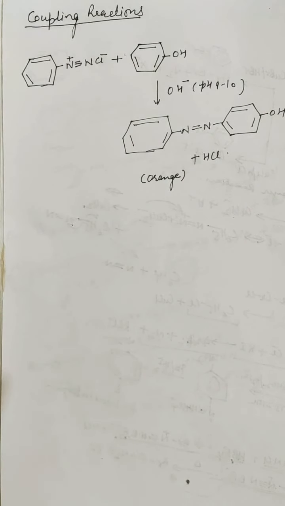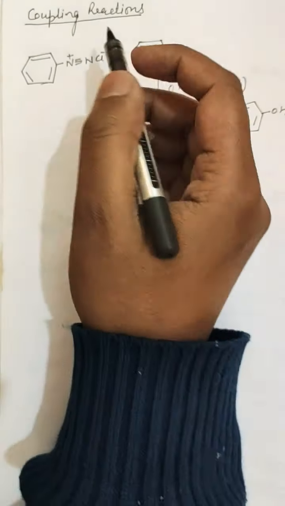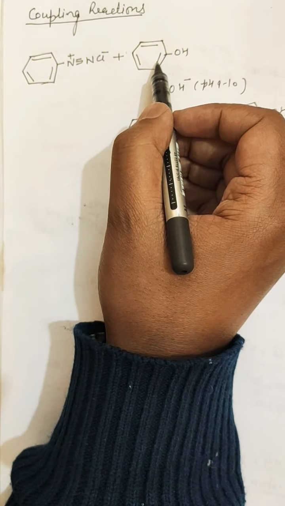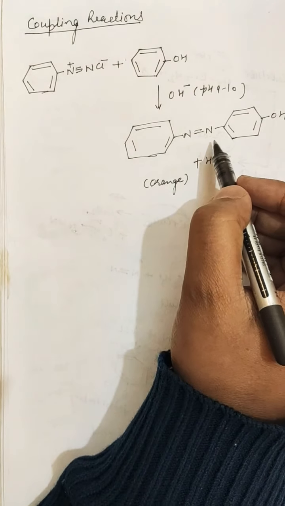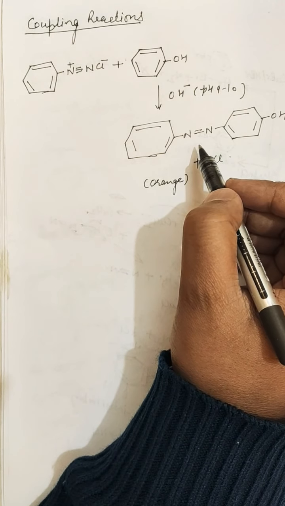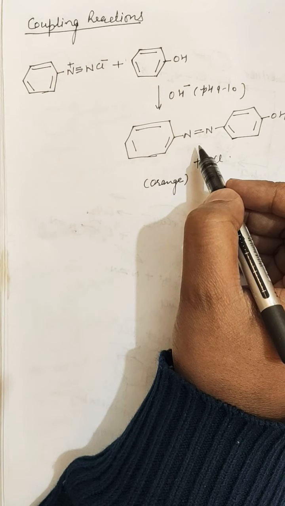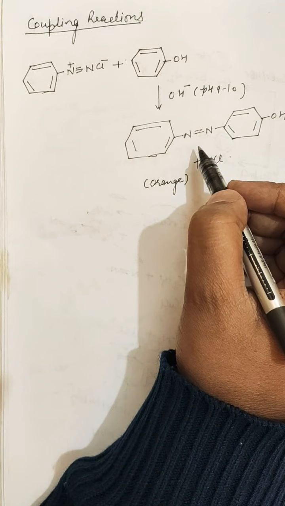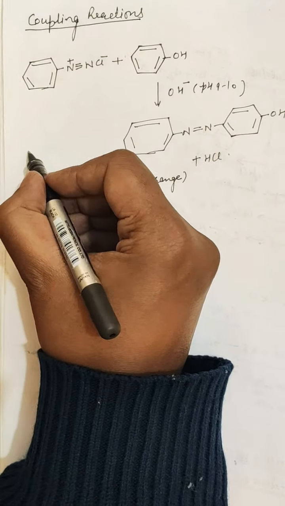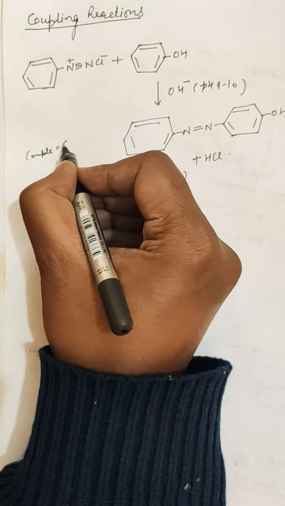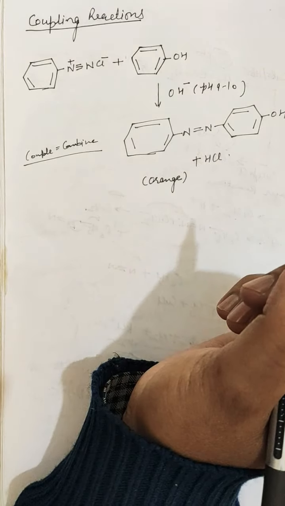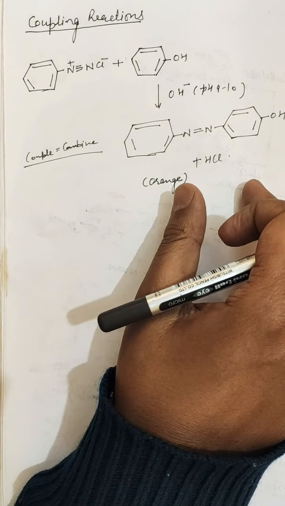So coupling reactions are when arene diazonium salts react with highly reactive aromatic compounds such as phenol and amine to form bright colored azo compounds. This is the bright, orange colored compound. This reaction is known as coupling reaction. Couple basically means combine, and it is extensively used in the azo dye industry. So this is the para hydroxy azobenzene.